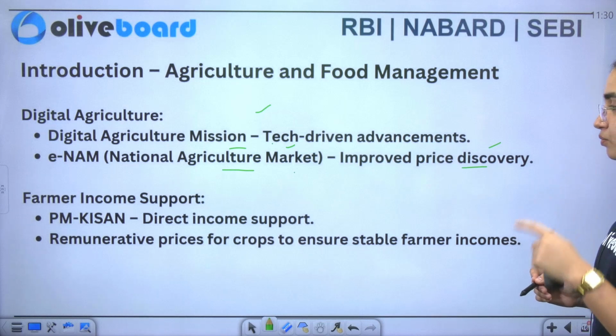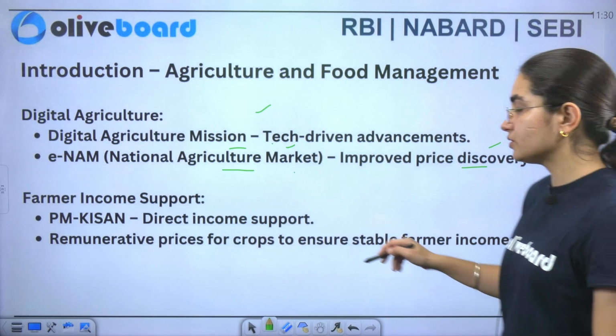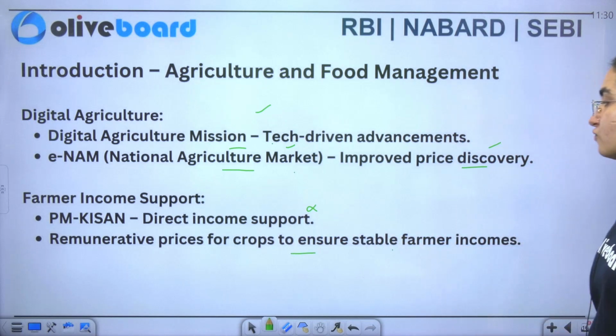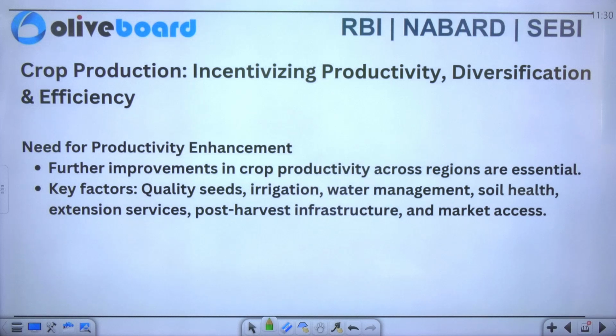Next we have farmer income support. One is your Kisan portal, which is direct income support. Similarly, you have remunerative prices for crops to ensure stable farmer income. Now there is a need for productivity enhancement, so you can see there are further improvements in crop productivity across all of the regions that are essential.